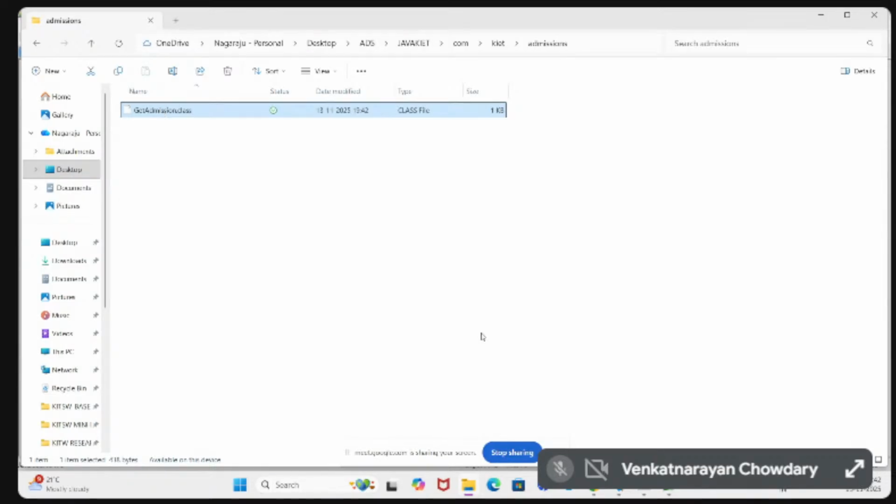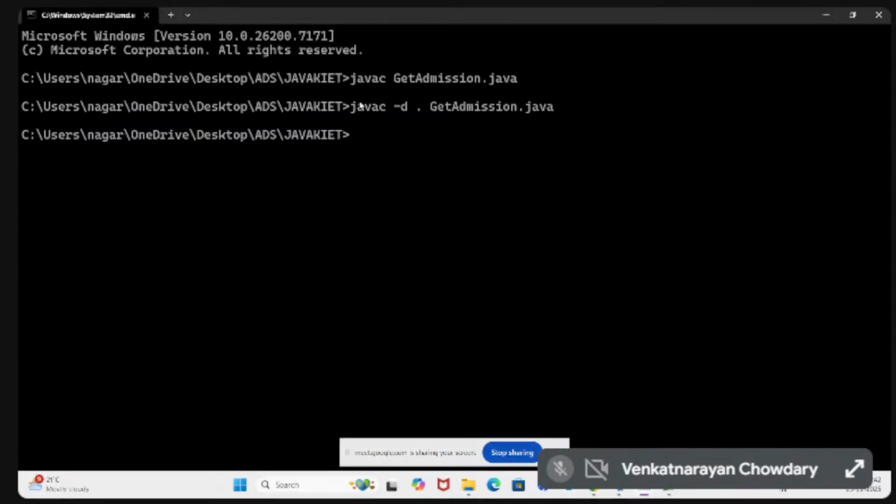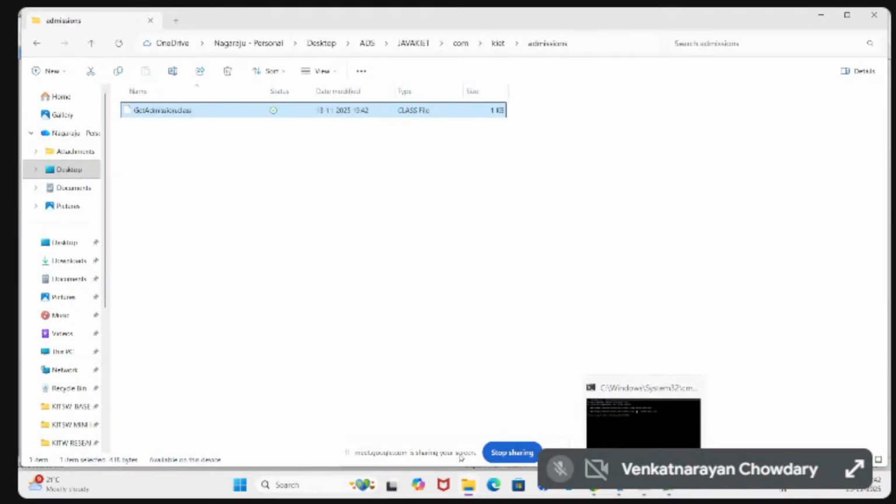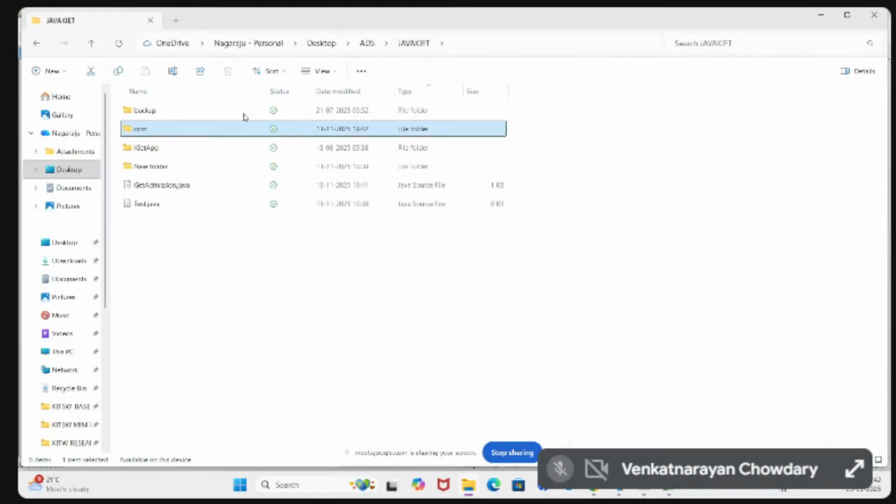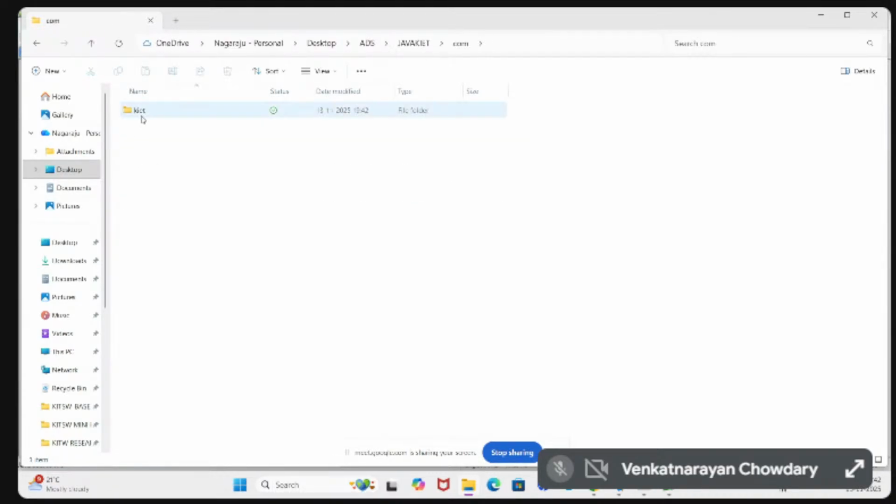The meaning is, when I compile this class, the directory is automatically created. The directory is nothing but a folder. The folders com.kite.admission hold the dot class file, and these folders are called packages.